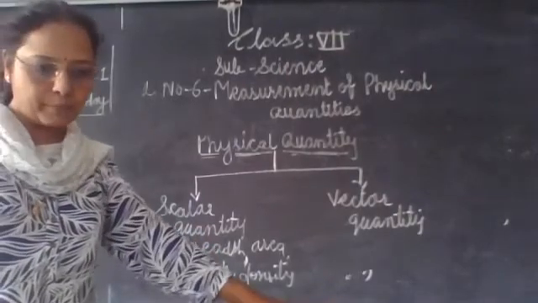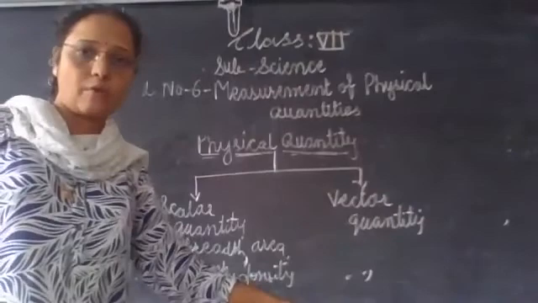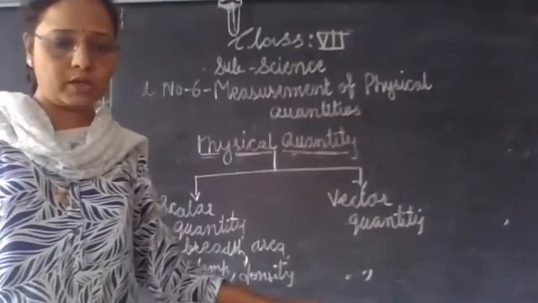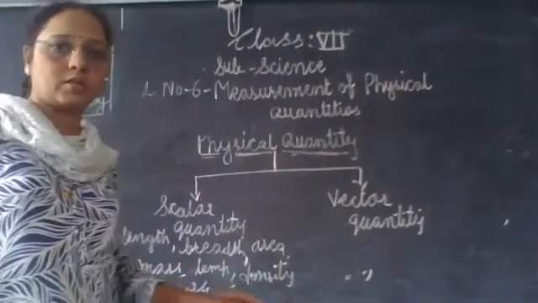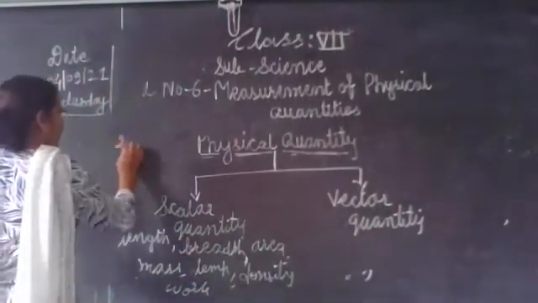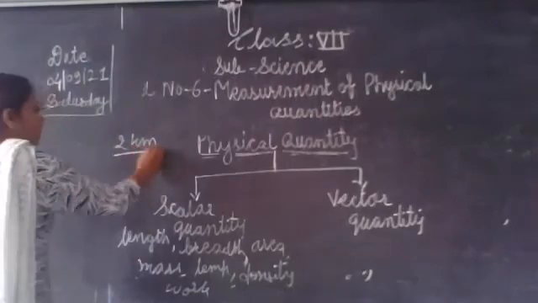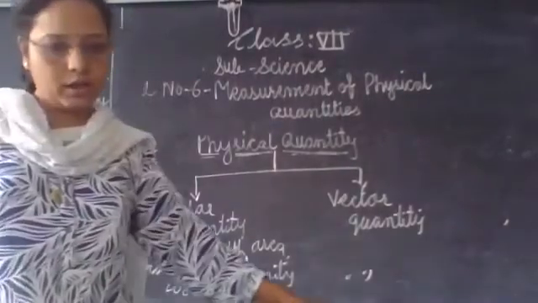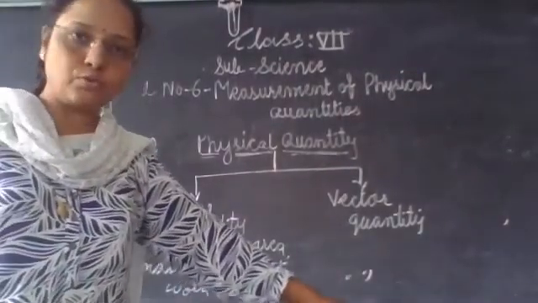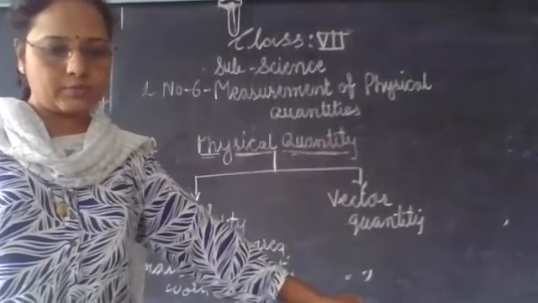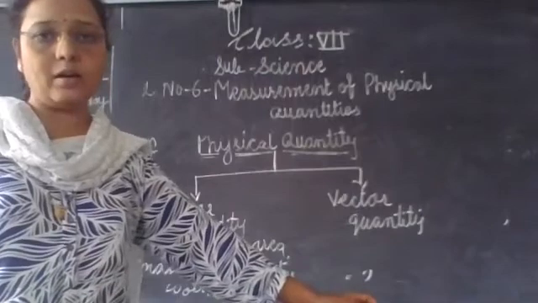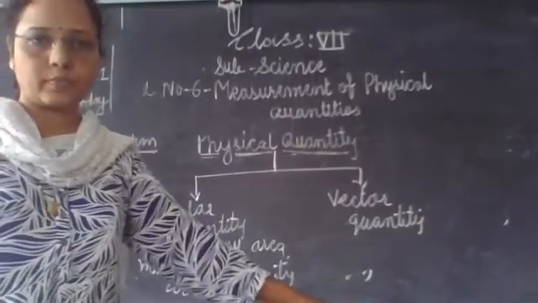For example, we say that the length of a tunnel is 2 kilometers long. Okay, 2 kilometers. So only magnitude. Magnitude alone is called a scalar quantity.